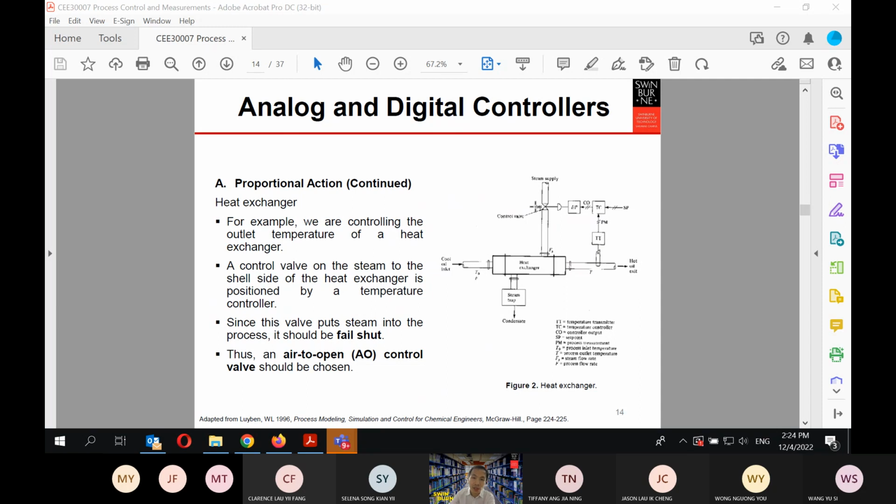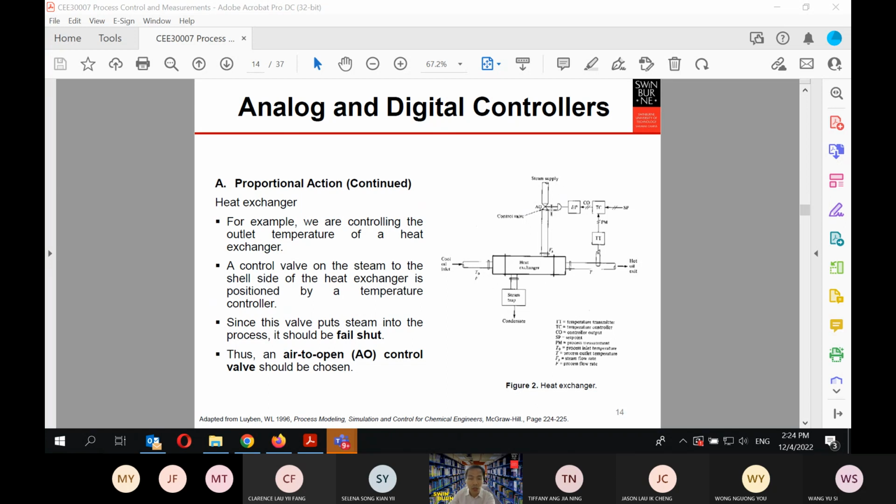If this were designed air to close, you would need an air pressure to close the steam supply, but we want to make sure that safety is the number one priority.